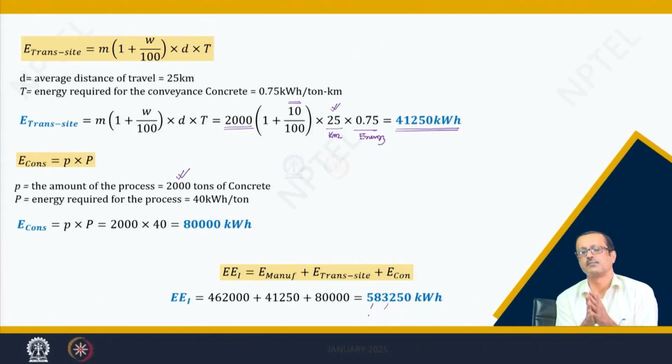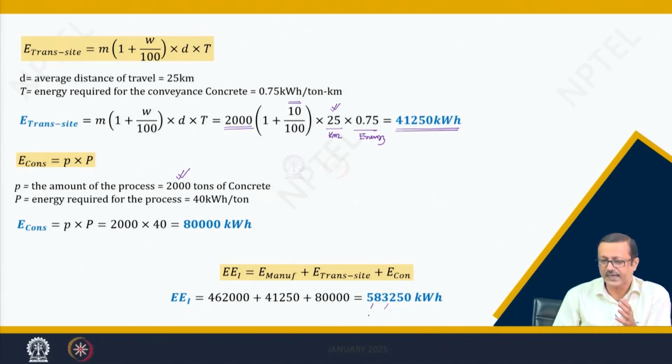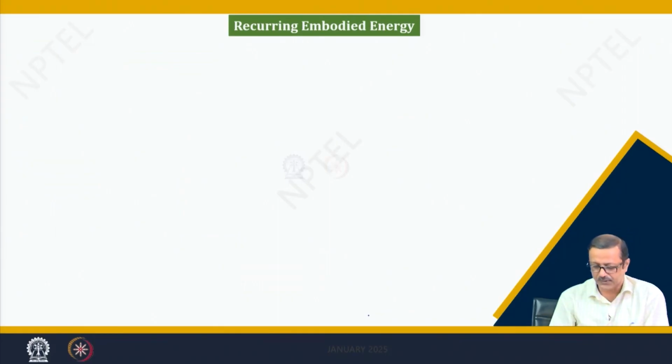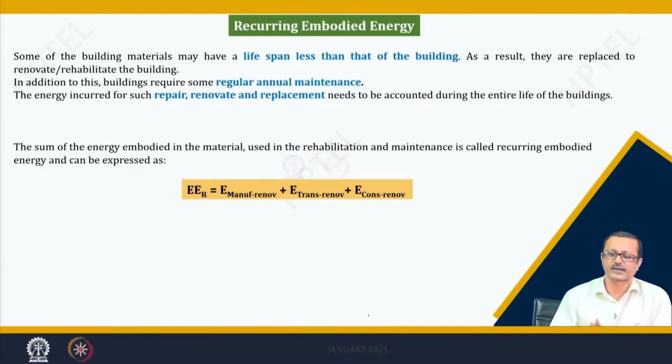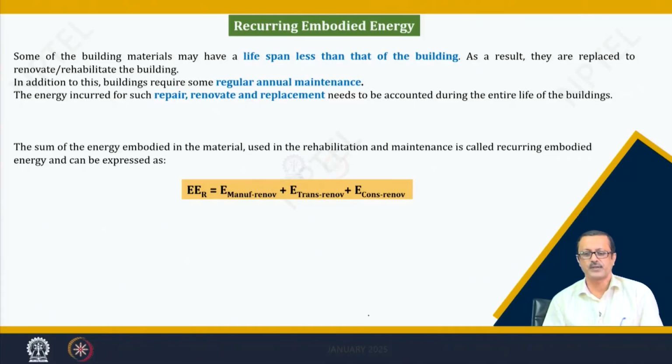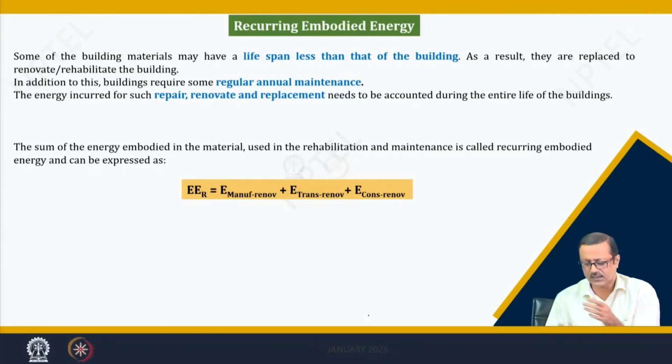But please remember that this is for the initial construction of the concrete pavement. We require some maintenance for it every 5 years down the line. So, the same paper also provides the embodied energy for recurring purposes: the renovation energy, manufacturing renovation, transportation renovation, and construction renovation. A building will have a lifespan, and in the lifespan we will have some repair or retrofit, so we have to take that into account.